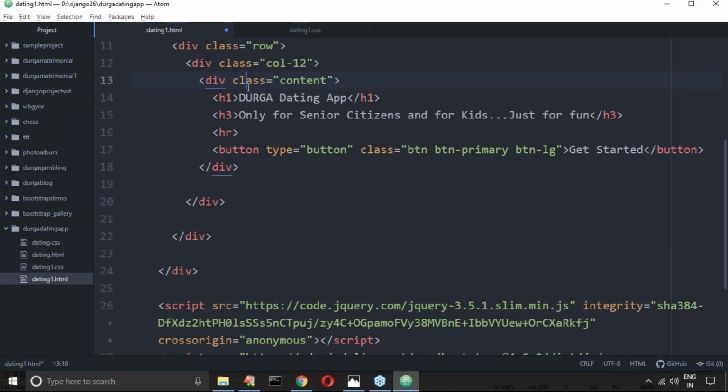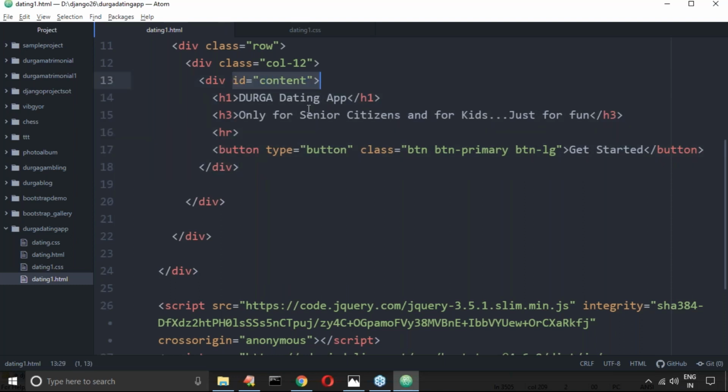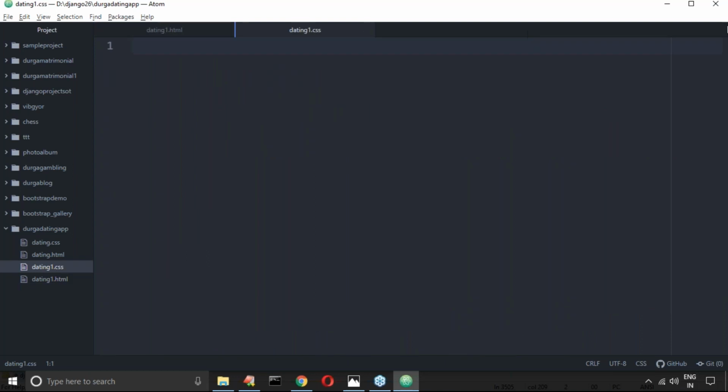Can I take an id? Is it acceptable or not? I'm going to use this only once. If I'm going to use it multiple times, then it is better to go for a class. Now in the CSS file, how can I define that? Anyone, can you please tell? As content.